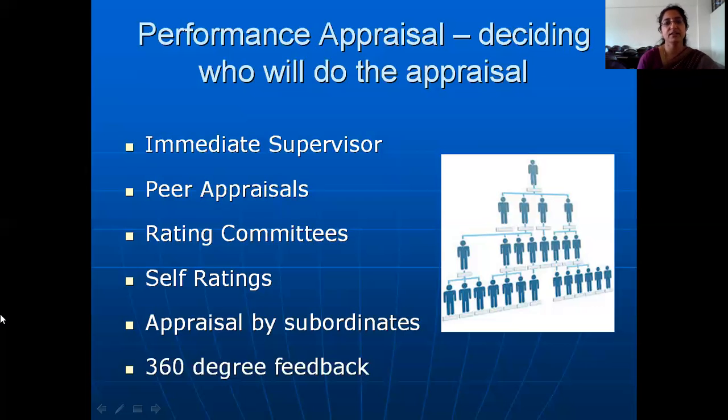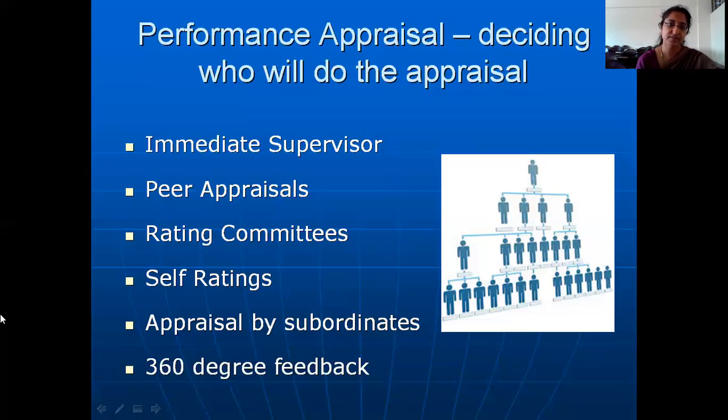And normally those managers who are rated by their subordinates with names revealed take the appraisal more positively, whereas those managers who are rated by their subordinates anonymously may not take it all that positively. But there is one thing we need to remember here.